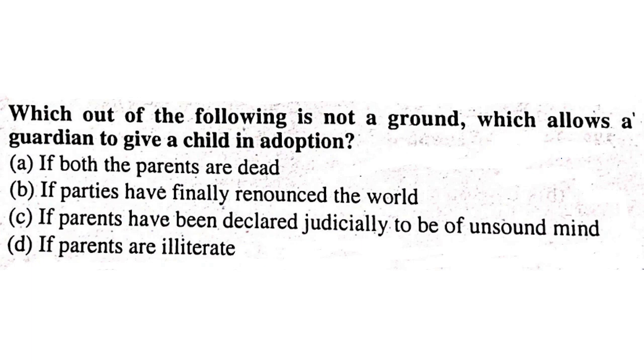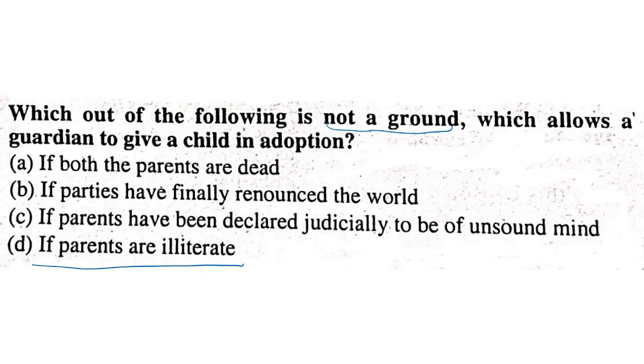Which out of the following is not a ground which allows a guardian to give a child in adoption? If both the parents are dead, if parties have finally renounced the world, if parents have been declared judicially to be of unsound mind, if parents are illiterate. It should be if parents are illiterate. This is not a ground for adoption; all the others are grounds.